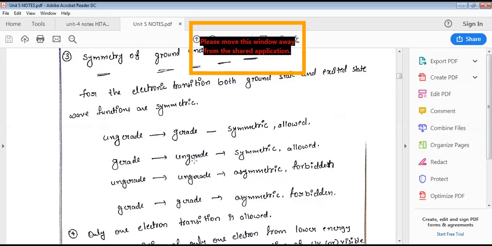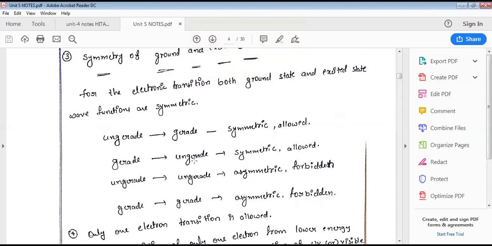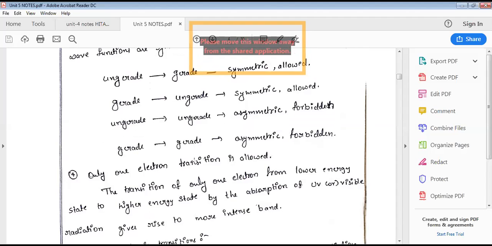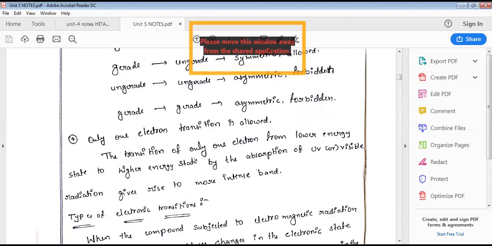First selection rule is energy, E is equal to hc by lambda. That energy should be satisfied. The second is singlet to singlet, triplet to triplet transition. Third is gerade to ungerade or ungerade to gerade is allowed. And the fourth selection rule is one-step excitation is possible.